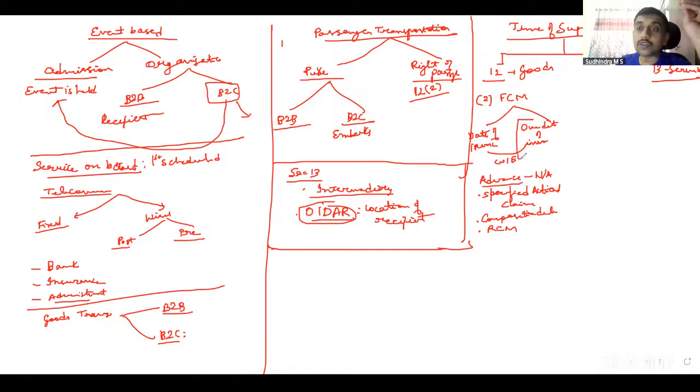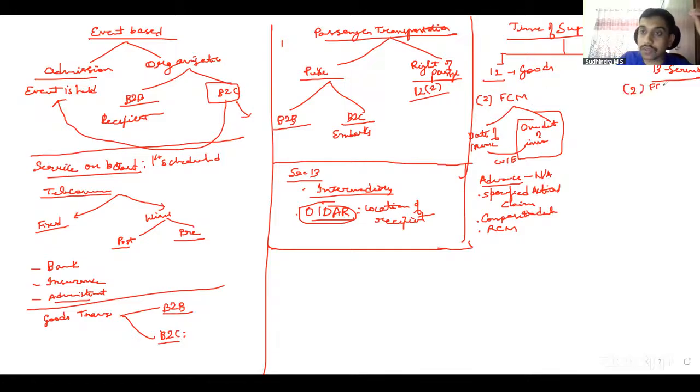So here we discuss what is the due date of issuance of invoice. What is the due date? If there is movement of goods, on or before movement of goods. If there is no movement, that is other cases, date on which it is made available to the recipient. If it is a continuous supply of goods, date of periodical statement or date of periodical payment. In cases of sale on approval basis, date of supply, or 6 months from the date of removal, whichever is earlier. Right? These are the due dates that are applicable for FCM.